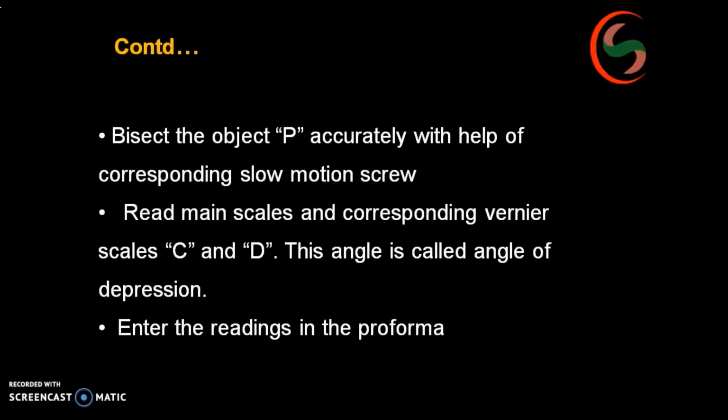Now enter the readings in the proforma. The proforma we used for measurement of horizontal angle by repetition and reiteration is the same. Instead of vernier A, you write vernier C, and instead of vernier B, you write vernier D. Here also you are supposed to perform face left and face right conditions.